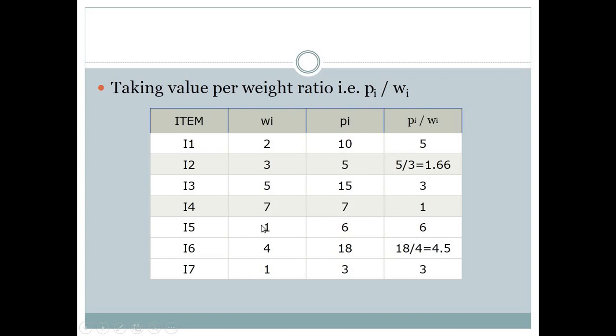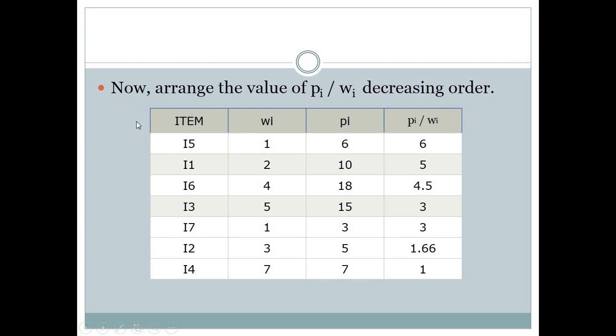So this is step number 2 for the solution: find all Pi by Wi for all items. Now in the third step we will arrange our values Pi by Wi in decreasing order. So we will arrange it. Here our maximum value of Pi by Wi is 6, then 5, then 4.5, then 3, 3, 1.66 and 1. As per this column, all columns will be changed.